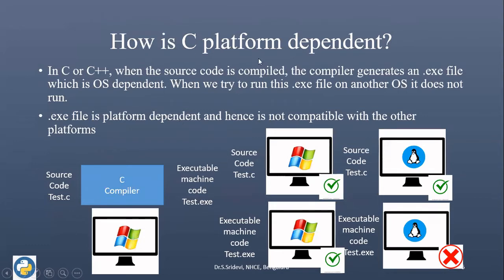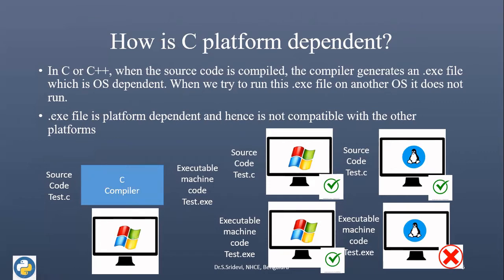First, we'll see how C is said to be platform dependent. Both C and C++ are platform dependent programming languages. Let us consider C as an example. When we consider a C program, first we will assume that we are going to compile the C code. When the C source code is compiled, the compiler is going to generate a .exe file. This .exe file is operating system dependent. Now, when we try to run this .exe file on another operating system, it will not run. The reason is this .exe file is platform dependent. Hence, it is not compatible with other platforms.